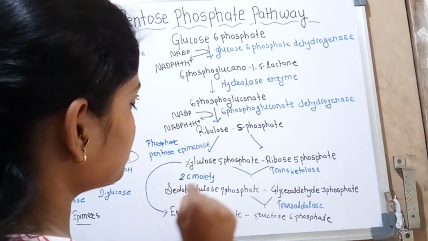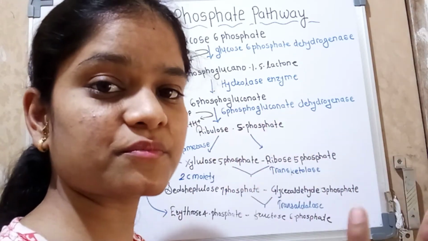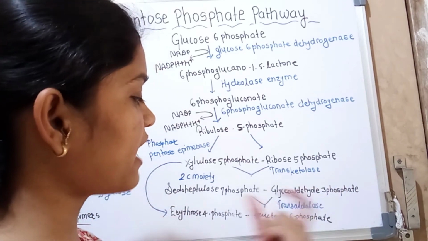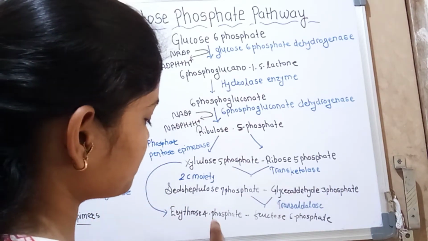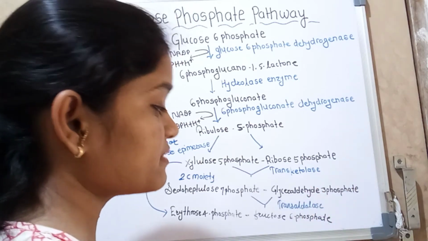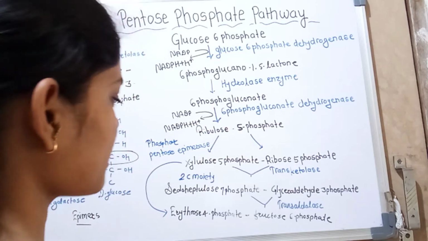Then sedoheptulose 7-phosphate transfers its three-carbon moiety to glyceraldehyde 3-phosphate, and erythrose 4-phosphate and fructose 6-phosphate are formed by the enzyme transaldolase.